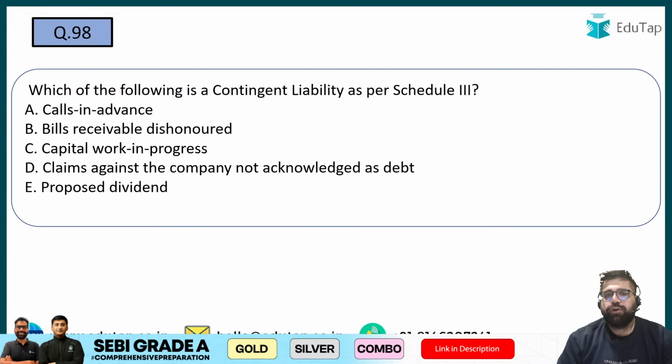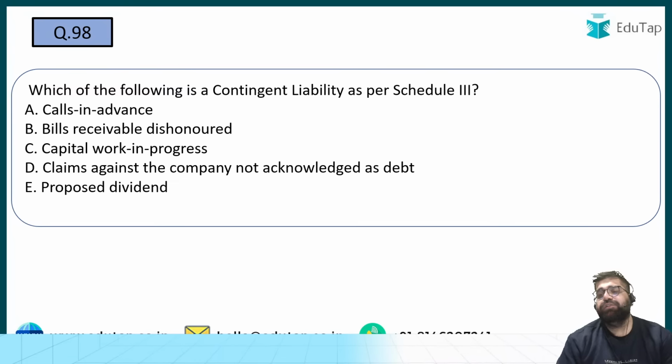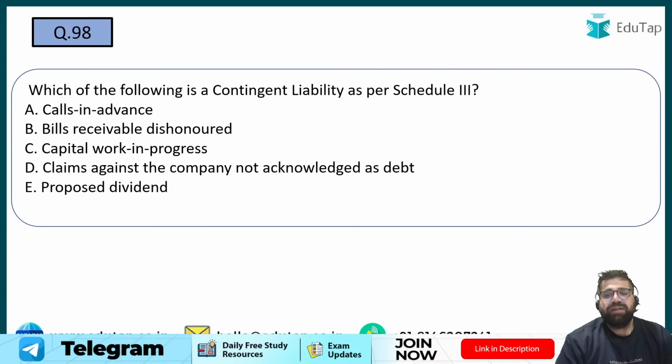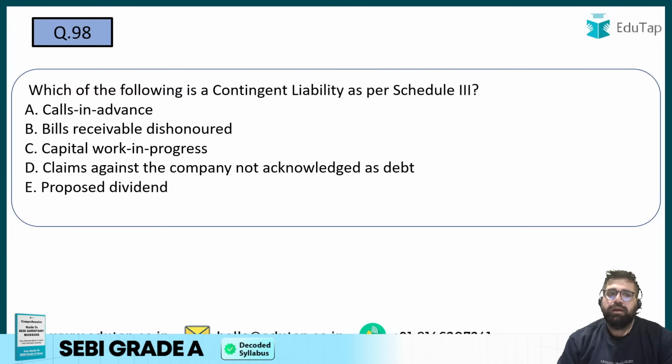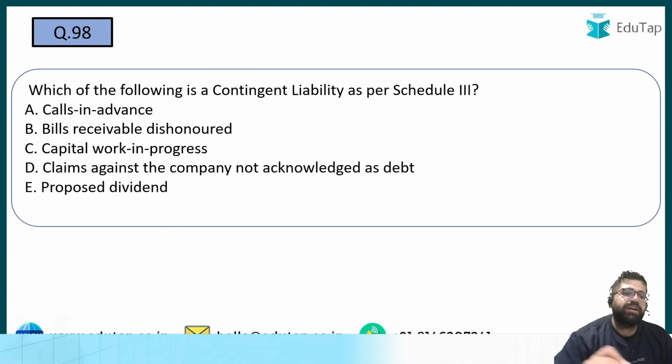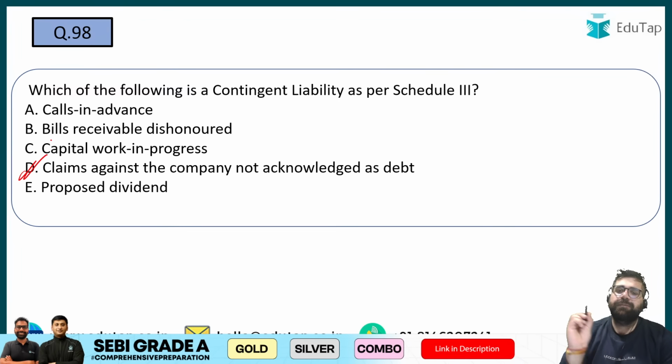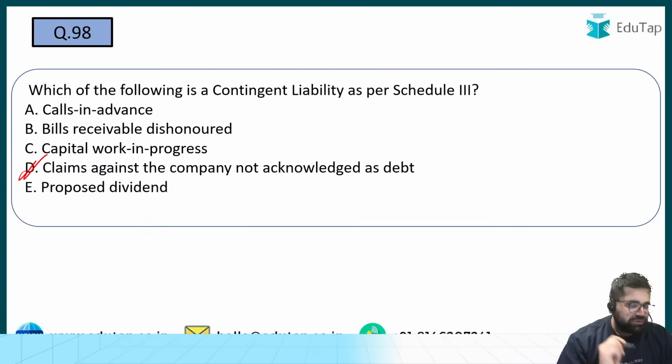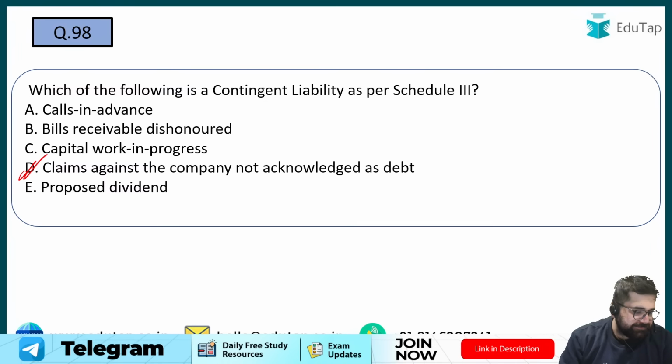98. Which of the following is a contingent liability as per Schedule 3 of the Companies Act? Contingent liability is one that I may have in future. Right now I'm not sure whether it will be my liability or not. In future it can be. Calls in advance, bills receivable dishonored, capital work in progress, claims against the company not acknowledged as a debt. Yes, this will be the right one, D. Claims against the company but not acknowledged as a debt right now. So the answer will be option D or E? Proposed dividend is never a contingent liability. So the answer will be D.